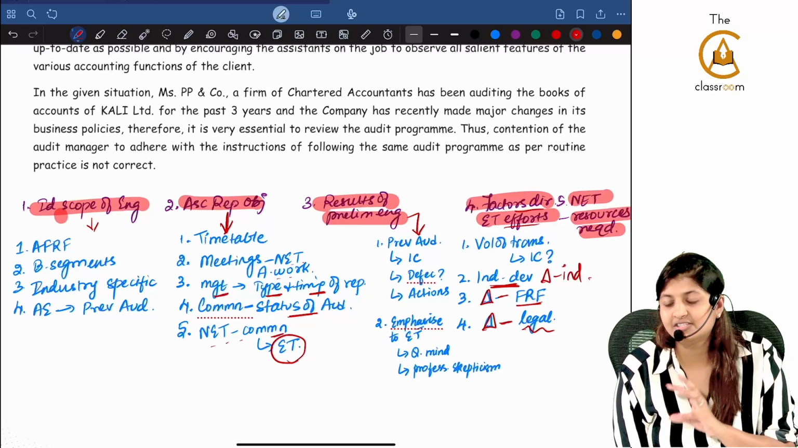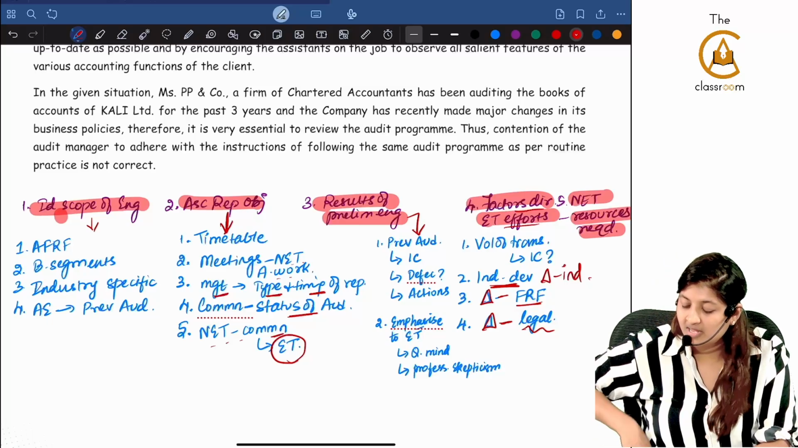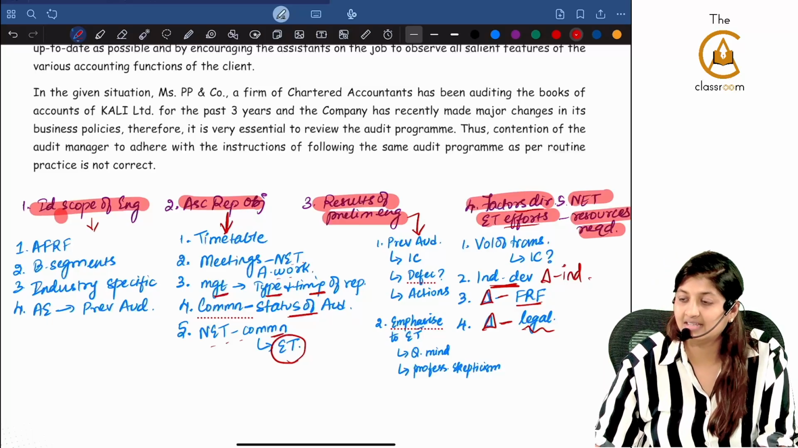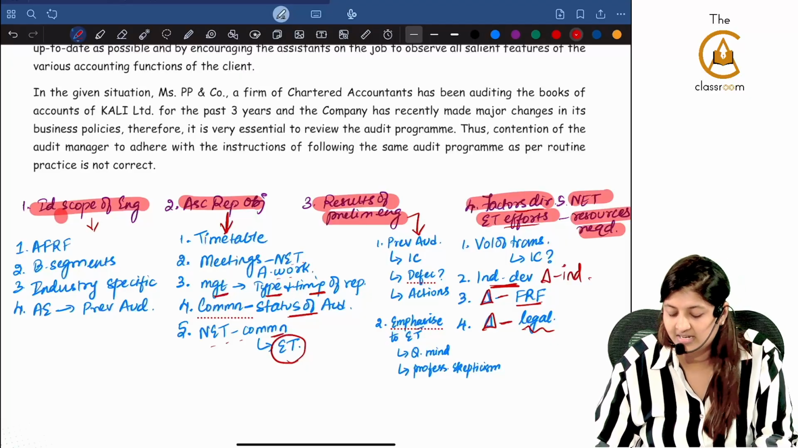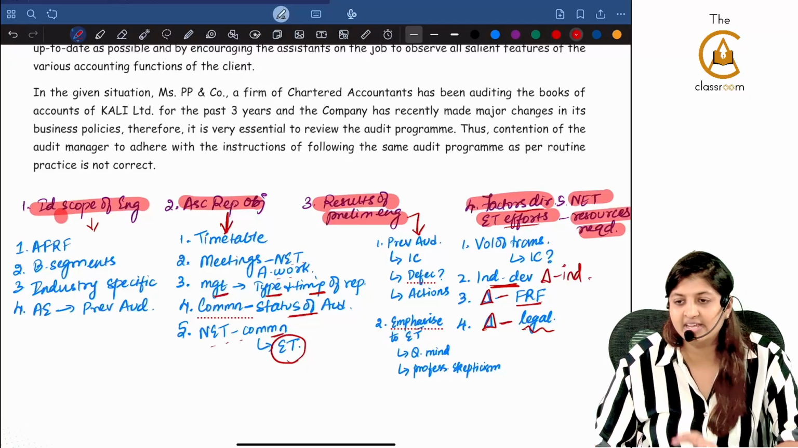Volume of transactions, whether the internal controls are able to cover, whether any developments are there in the industry, that is, changes in the industry, changes in financial reporting framework, changes in legal and regulatory requirements. Results of preliminary engagement activity, only 2 points.